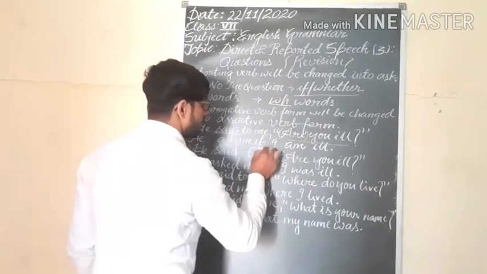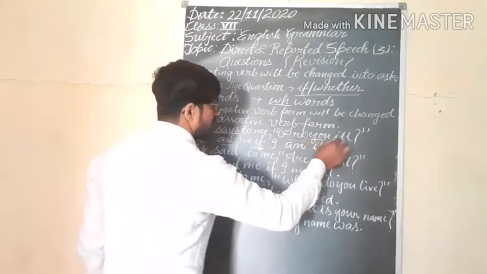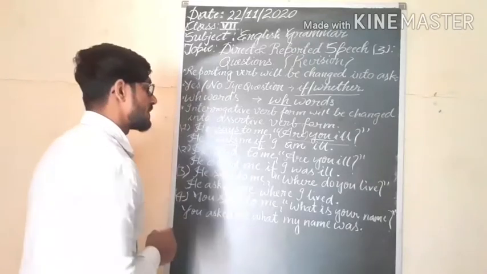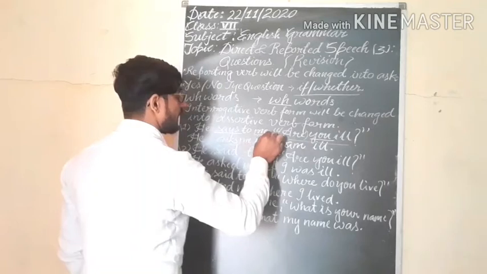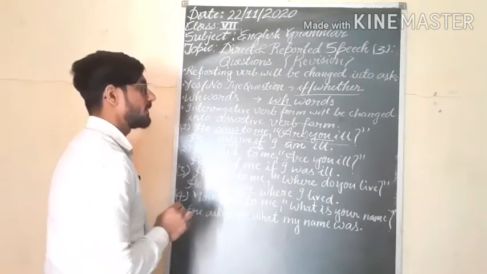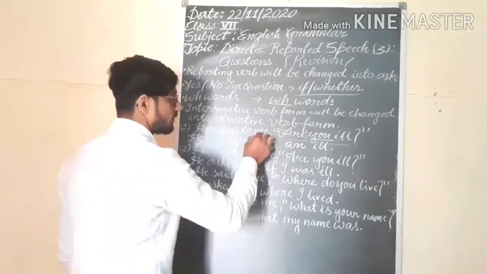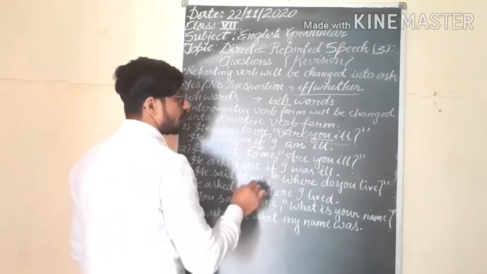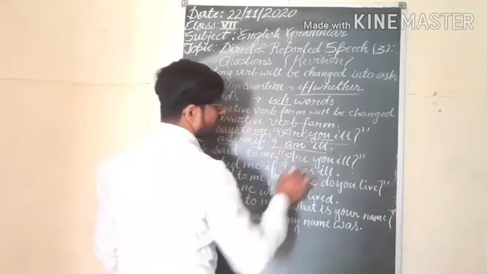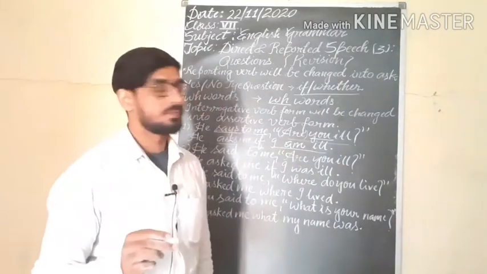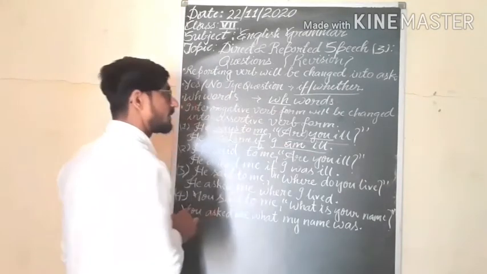So we will use if, and afterward the second person changes according to the object of the reporting verb. So here is me, so we will put here I, and the tense will not be changed, I am ill, because we are putting it in assertive form. So afterward subject, then helping verb. Understand?